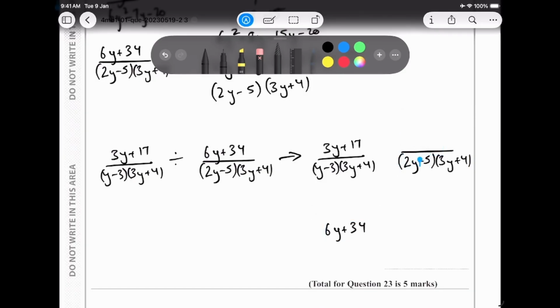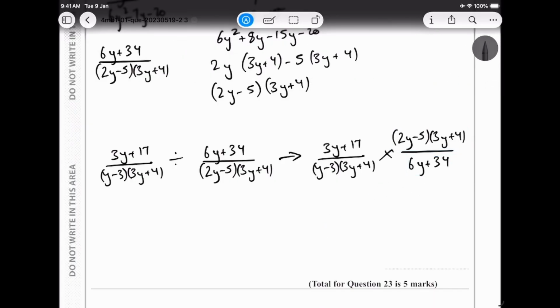So when you take the reciprocal, the down goes up and the up goes down. This becomes multiply. Okay, and now all we've got to do is cancel the common terms. Can we cancel anything? We can cancel this out. All right, we cancel the common out. Anything else that we can see to cancel out? I don't think so. And then we can try to simplify this.